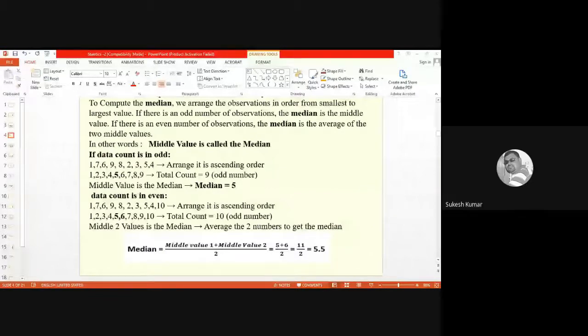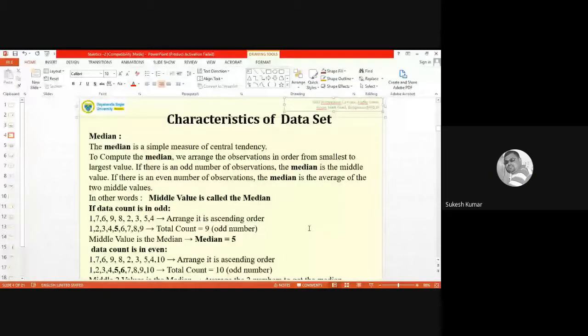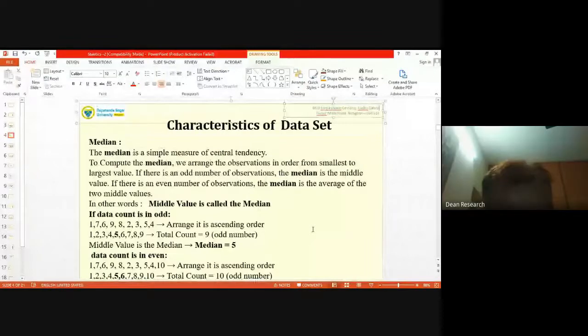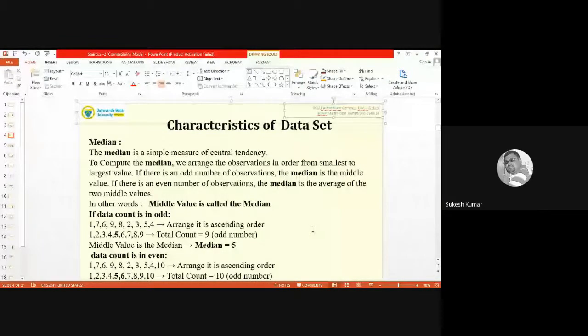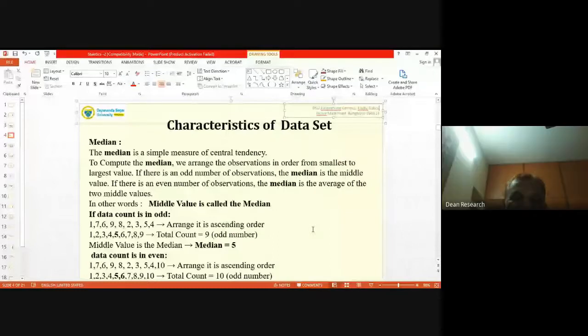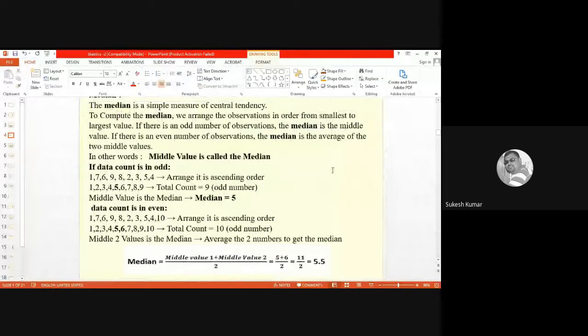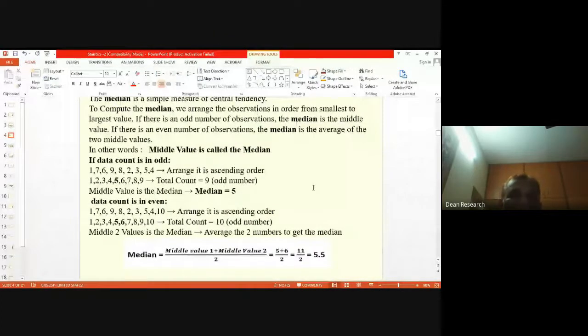Sir, here also, if the range is huge, outliers. So outliers will cause a problem. Pardon me? So here also, if there are outliers, lower outlier and higher, then also there will be a problem, right? Oh, okay. All right. We are coming to that.